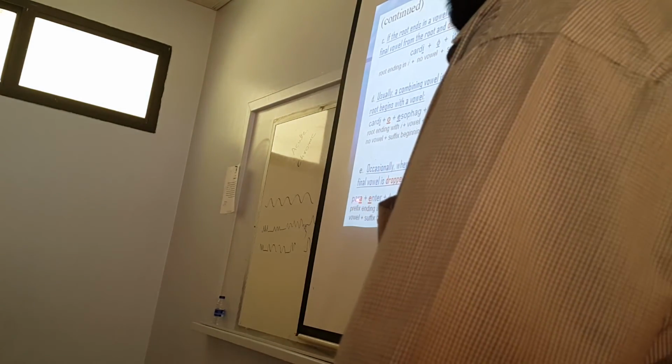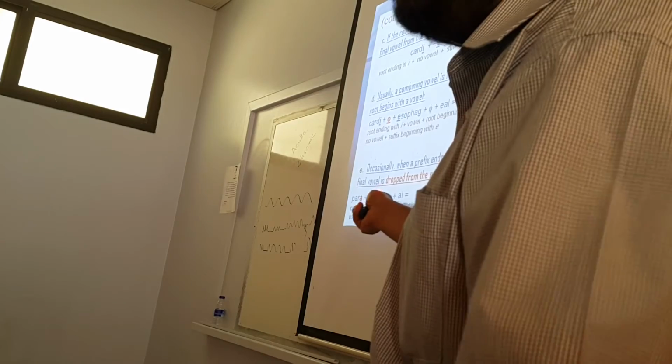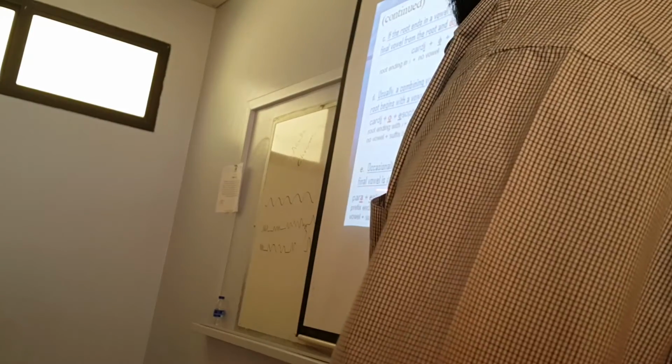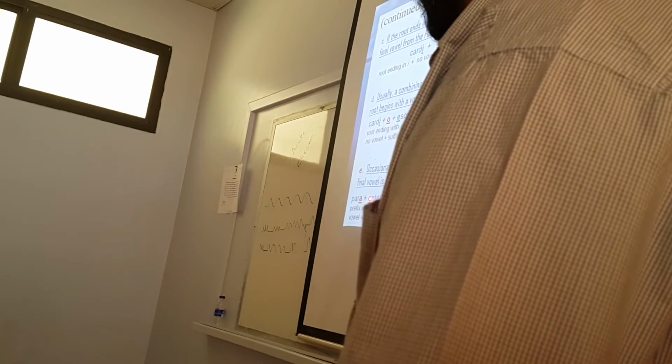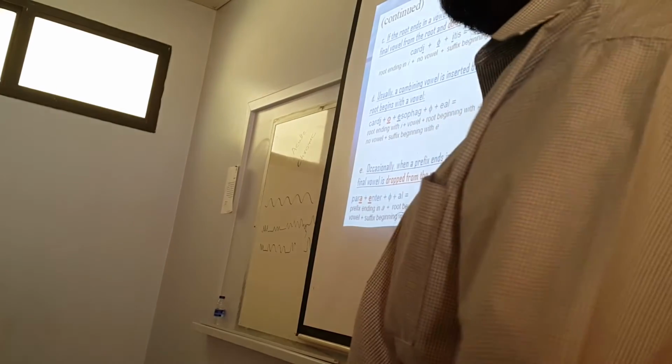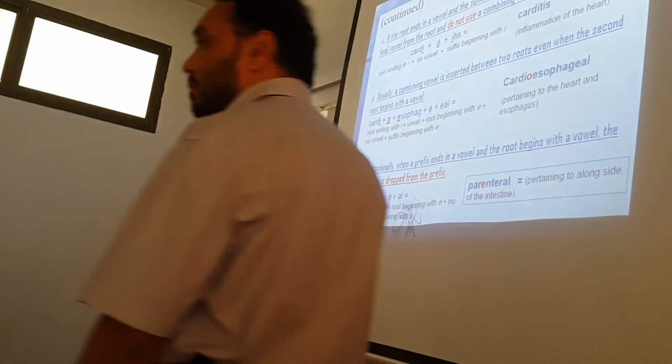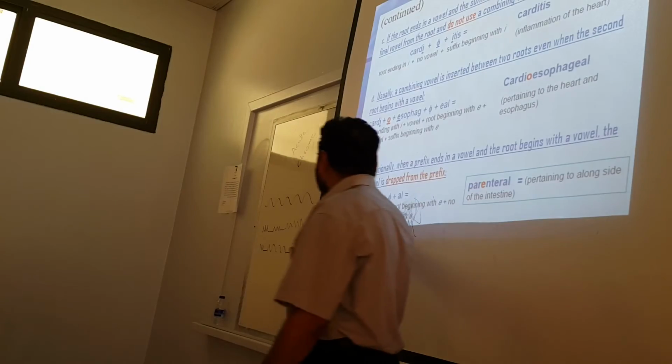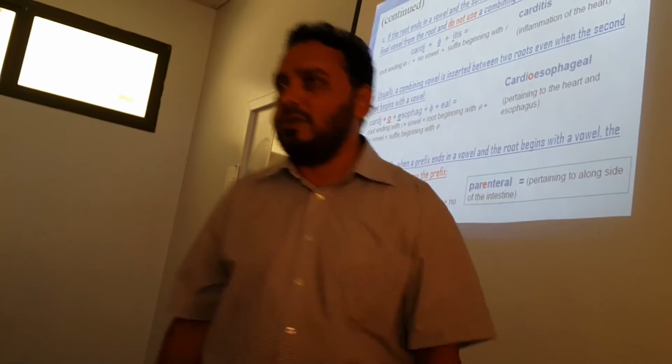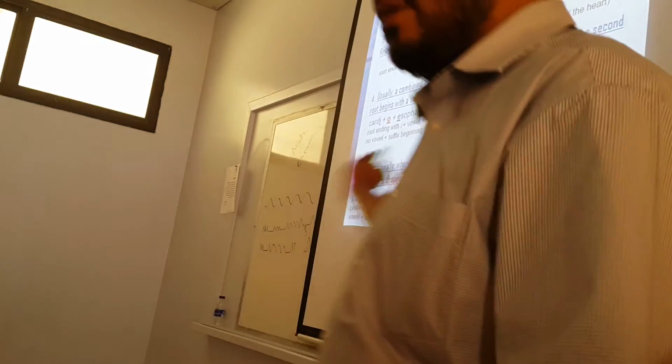So what is the rule? When a prefix ends in a vowel like A, and the root begins with a vowel, enter, E, it is beginning with a vowel, the final vowel is dropped from the prefix. What is the final vowel from the prefix? A. Final means last. You can say last vowel instead of final.